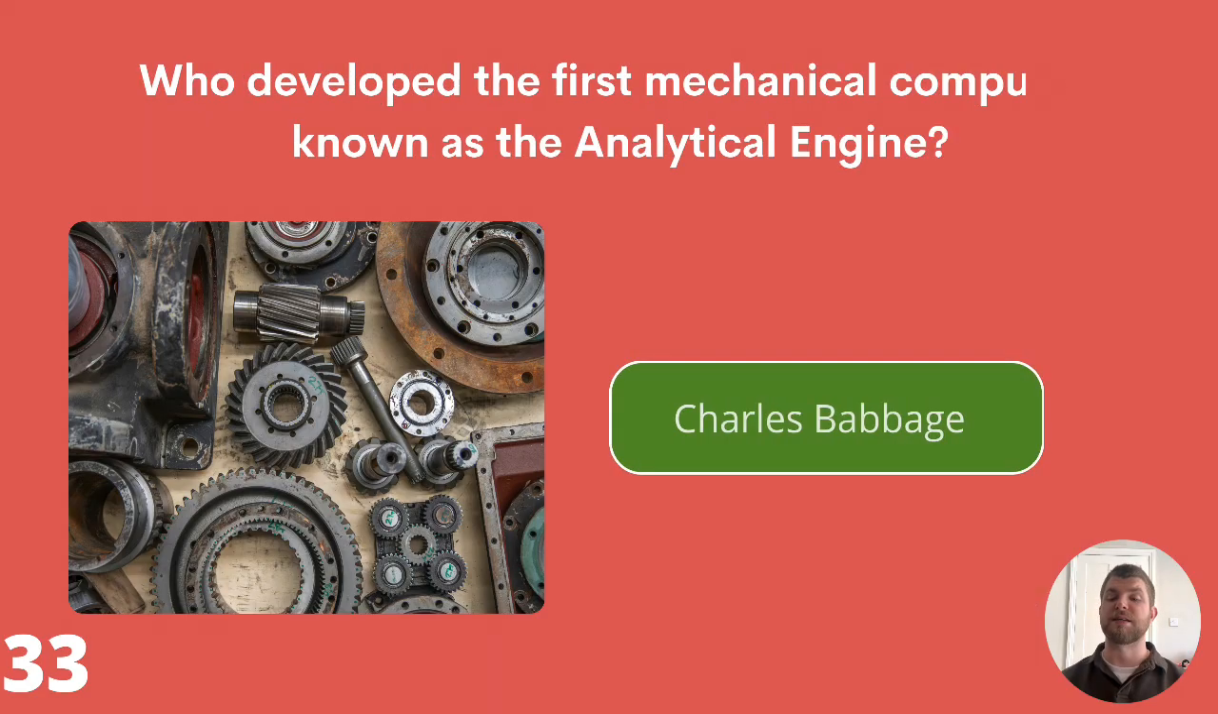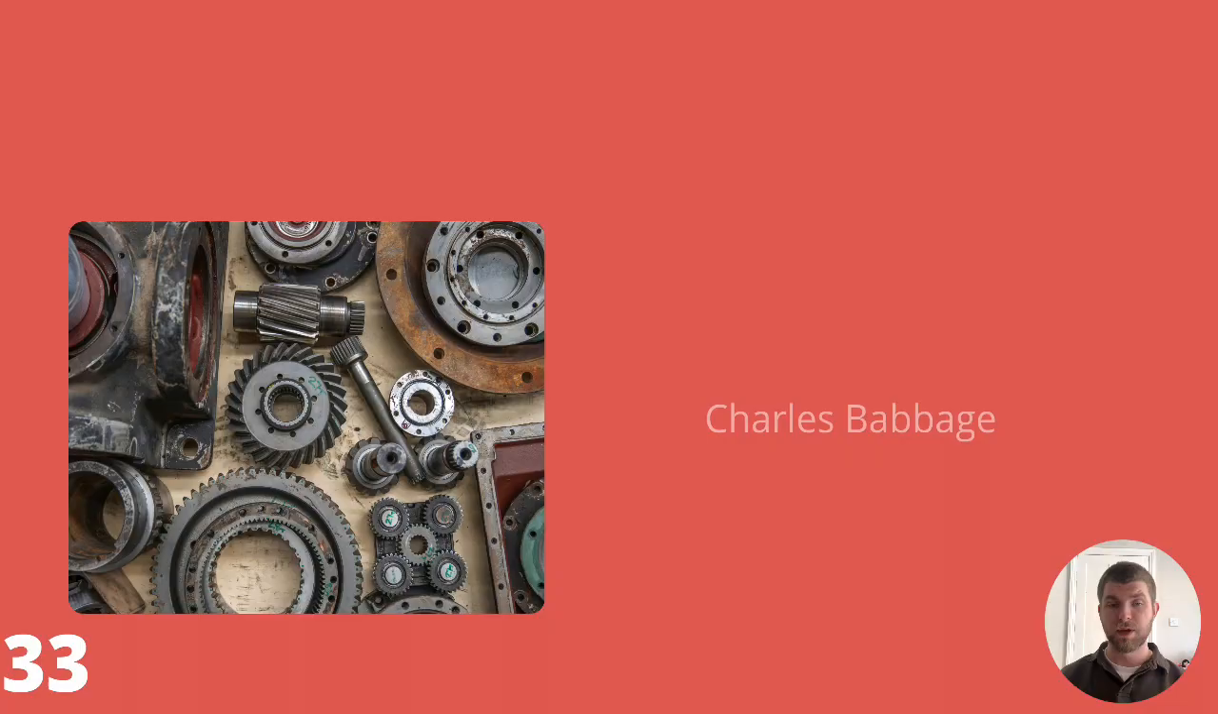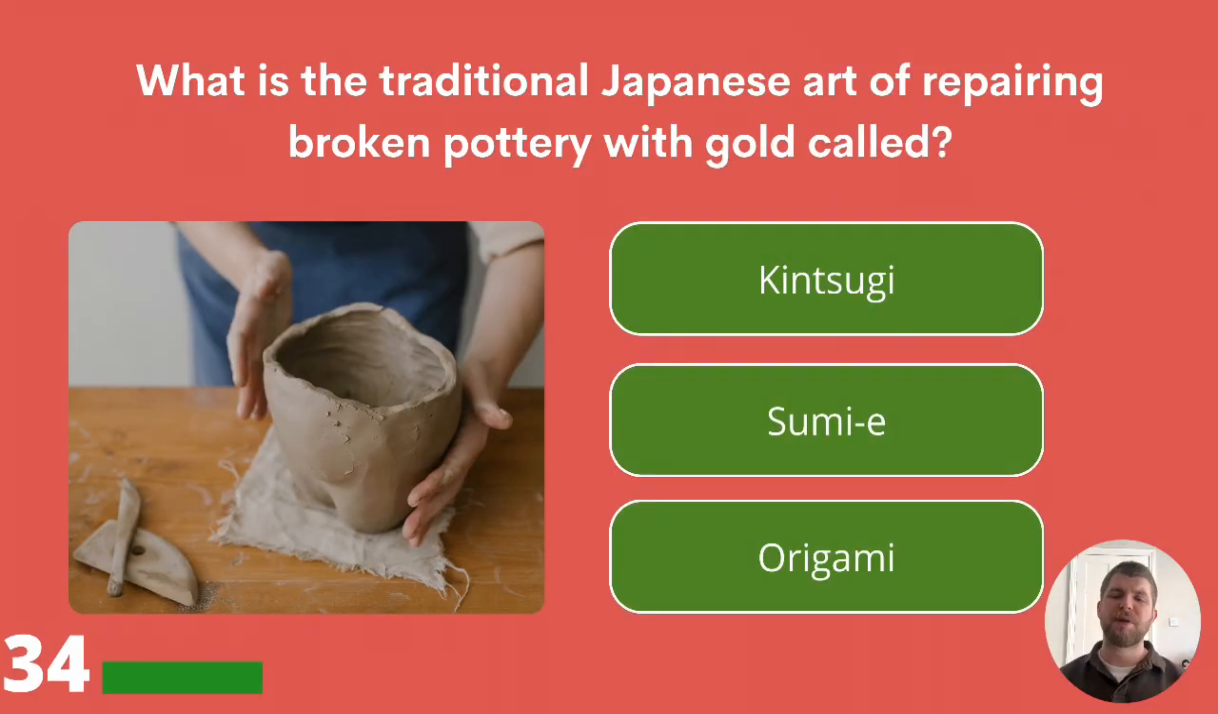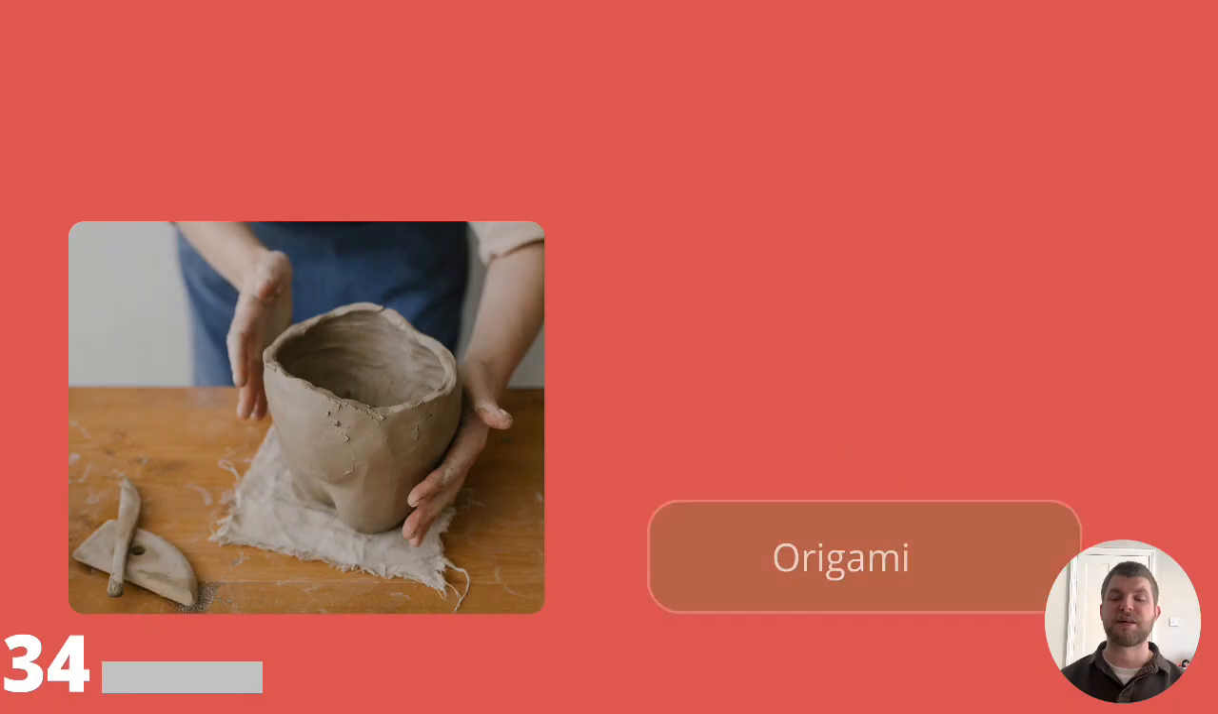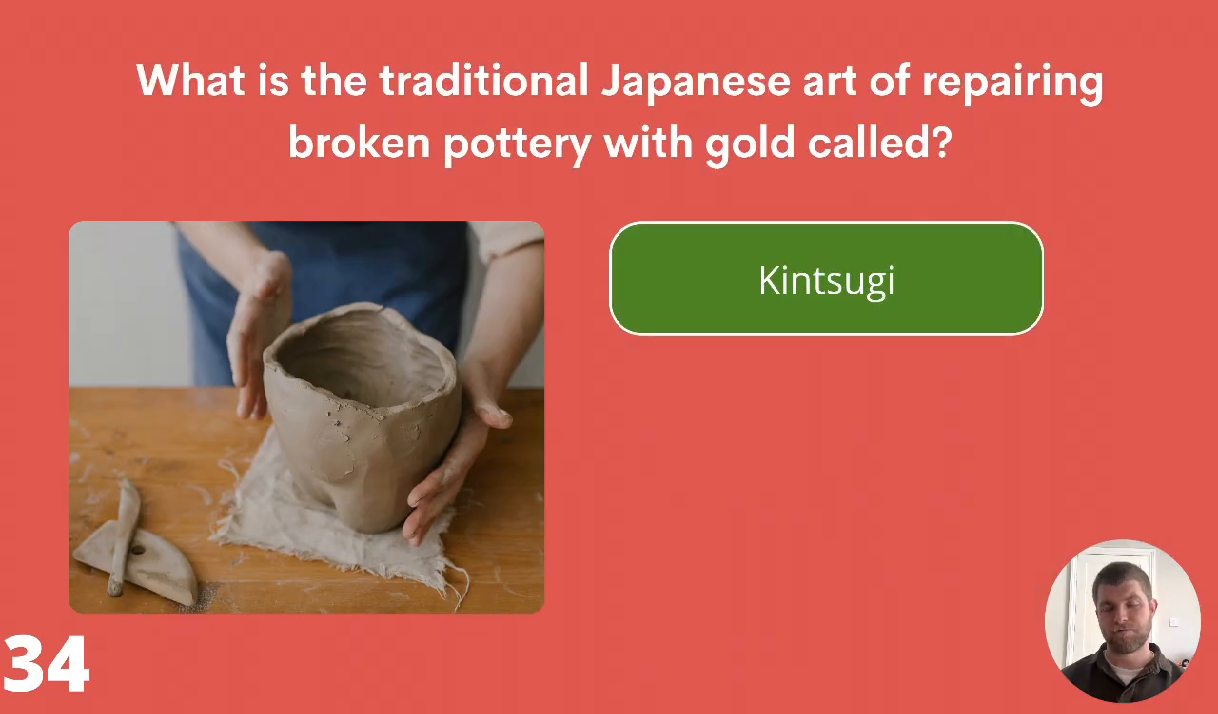And the correct answer is Charles Babbage. 34. What is the traditional Japanese art of repairing broken pottery with gold called? Kintsugi, sumii, or origami? The answer is kintsugi.